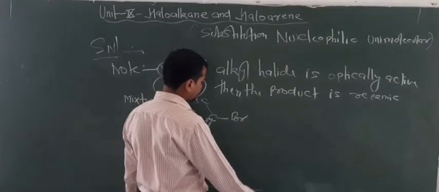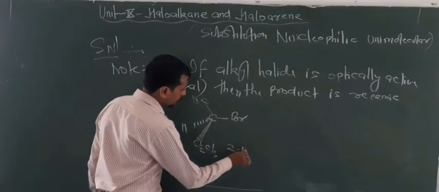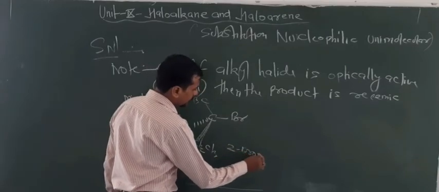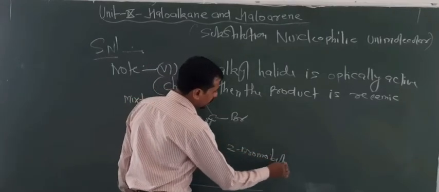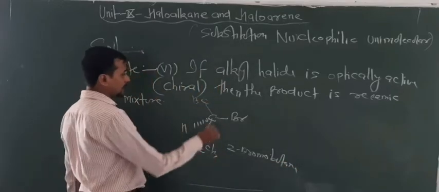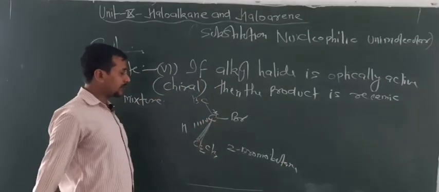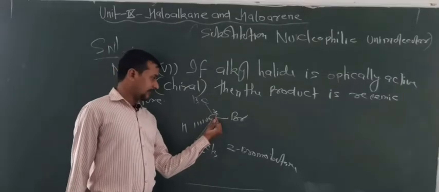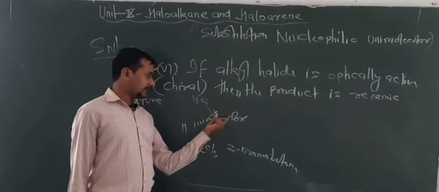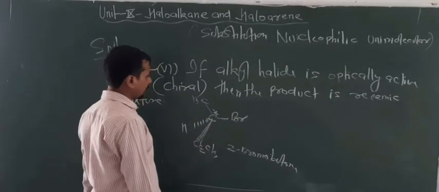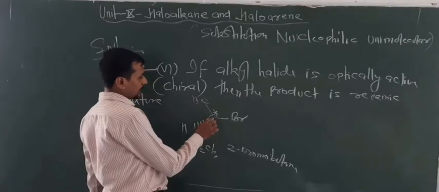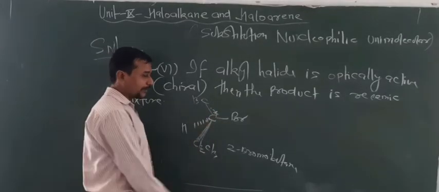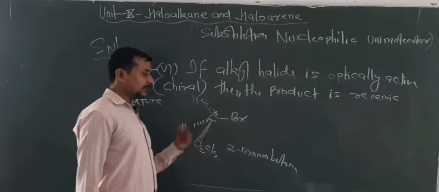So this is 2-bromobutane. Now this carbon is chiral, that is a stereocenter. So that's why this is optically active. I told you the carbon is attached to 4 different groups or groups of atoms.